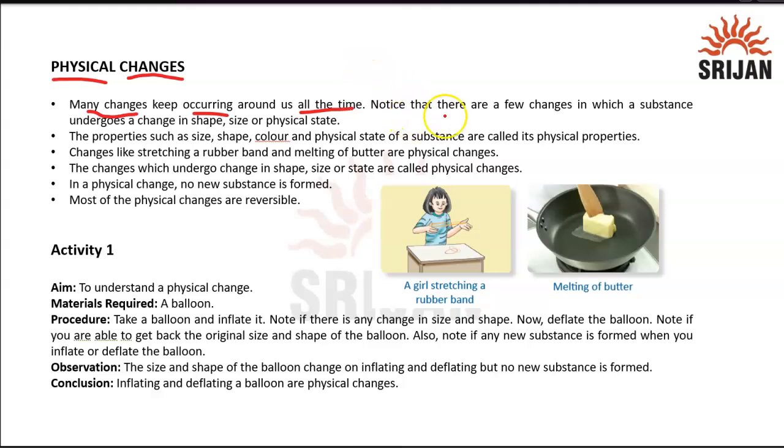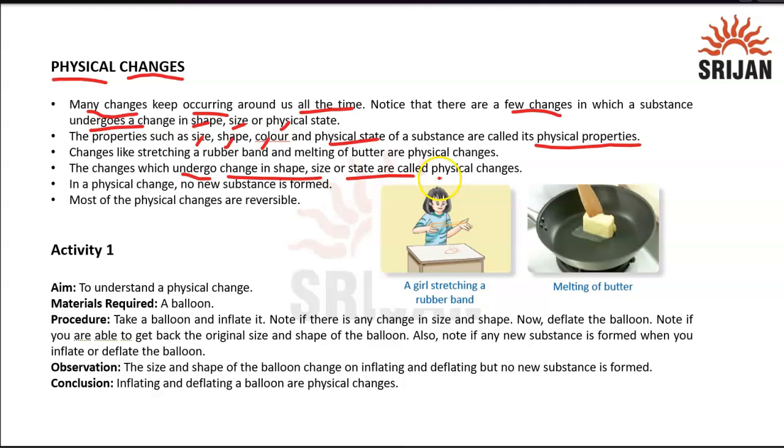So notice that there are a few changes in which a substance undergoes a change in shape or size or physical state. When there is a change in size, shape, color, and also the physical state of a substance, those are called its physical properties. Means you are specifically targeting its physical properties. And as I said, when the object is undergoing a change in its shape, size, or state, those are called physical changes.